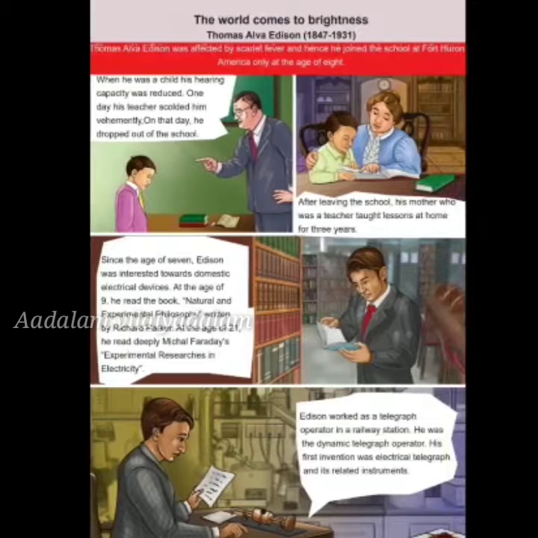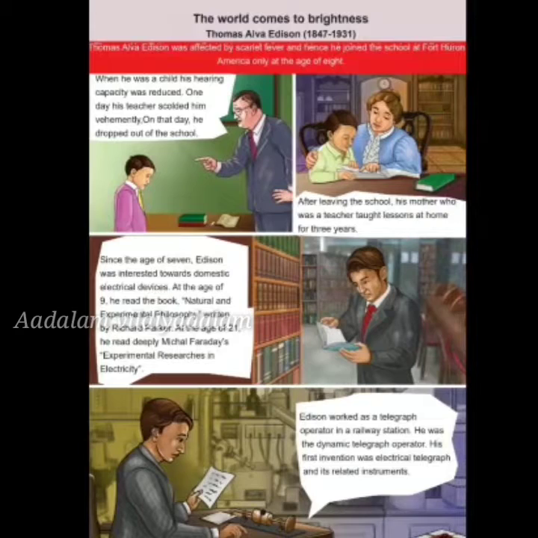One day his teacher scolded him. On that day, he dropped out of the school. After leaving the school, his mother, who was a teacher, taught lessons at home for 3 years. Since the age of 7, Edison was interested towards domestic electrical devices. He was more attached to his mother, so he wanted to help his mother out.